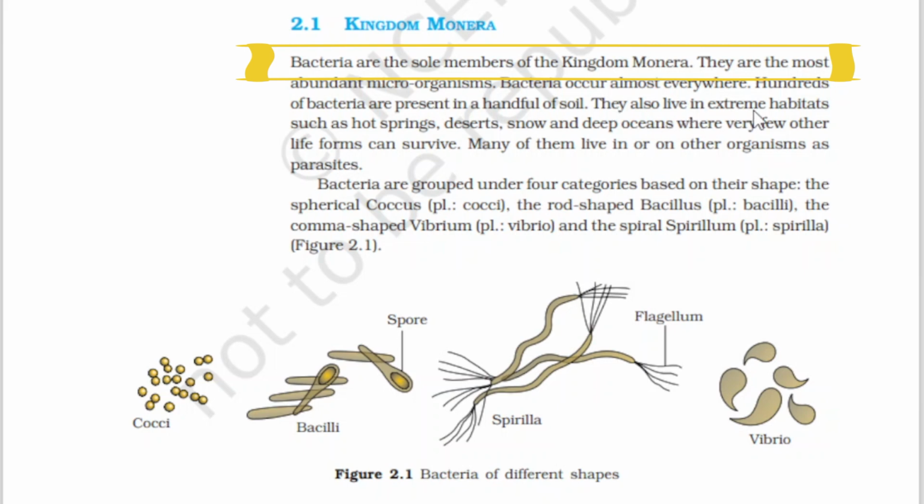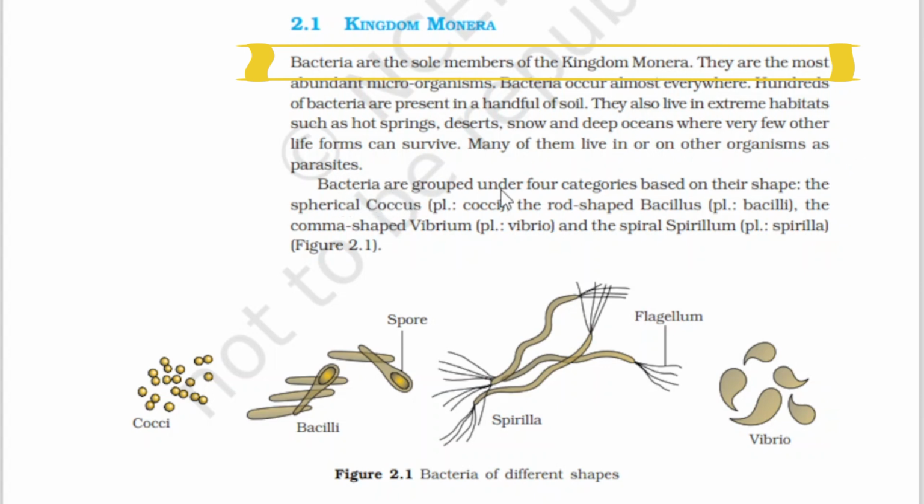They also live in extreme habitats such as hot springs, deserts, snow, and deep oceans, where very few other life forms can survive. Extreme habitats means extreme hot, extreme cold, extreme deep. Deep means in the deep ocean there is high pressure, and in snow there is low temperature. So at certain temperatures the bacteria survive. Those bacteria come under the kingdom Monera. Many of them live in or on other organisms as parasites also.